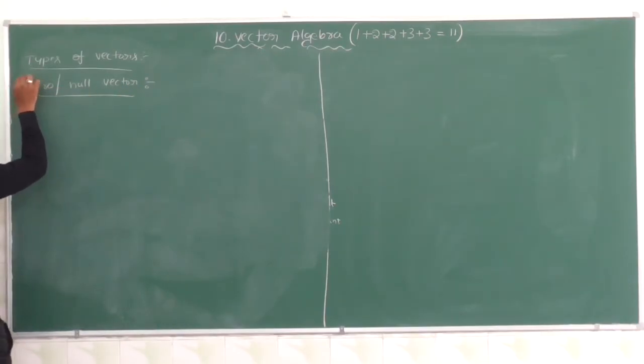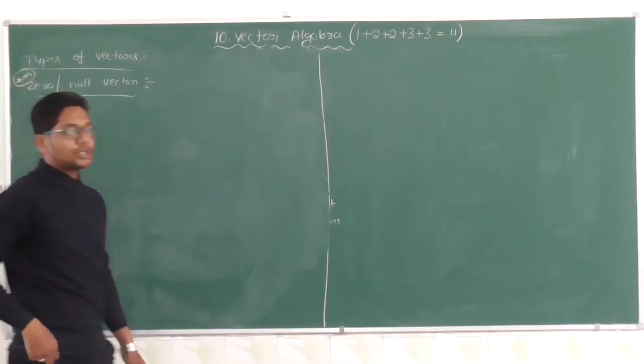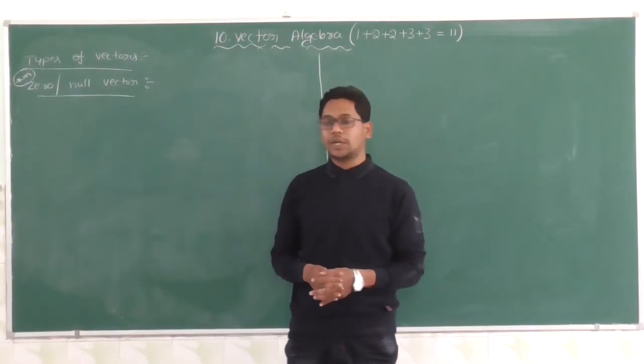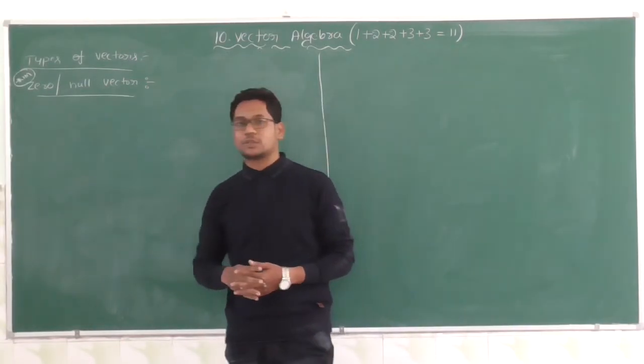The definition of this zero or null vector is important for 1 mark. Kindly know, definitions of this chapter are important for 1 mark. Kindly do not neglect the definitions.